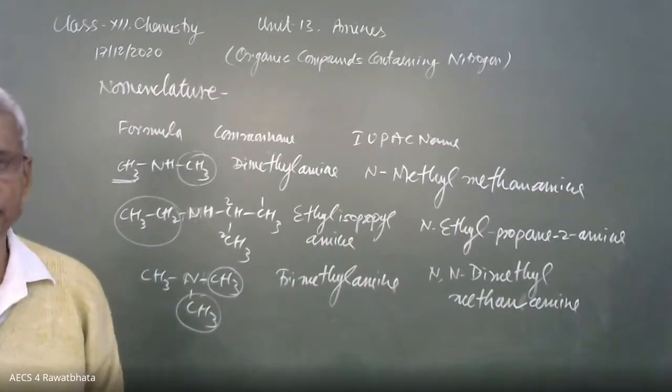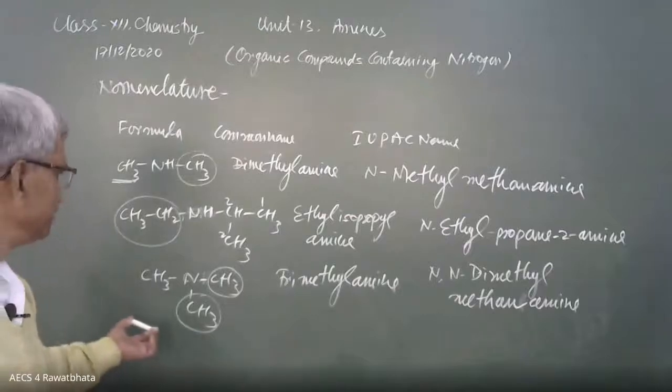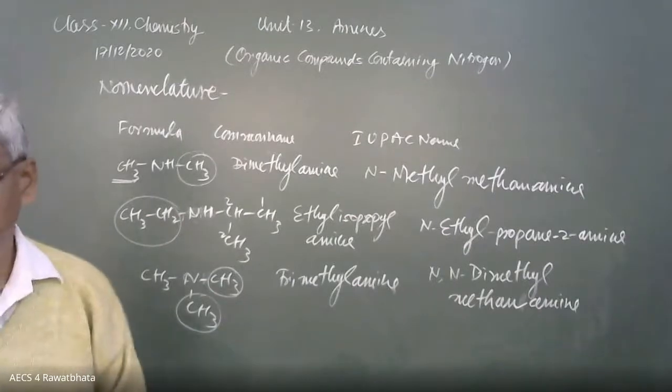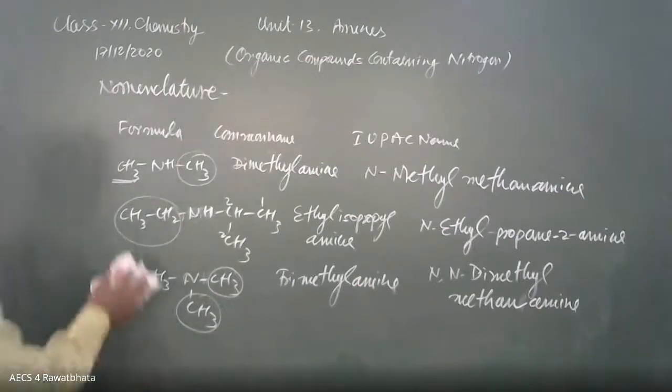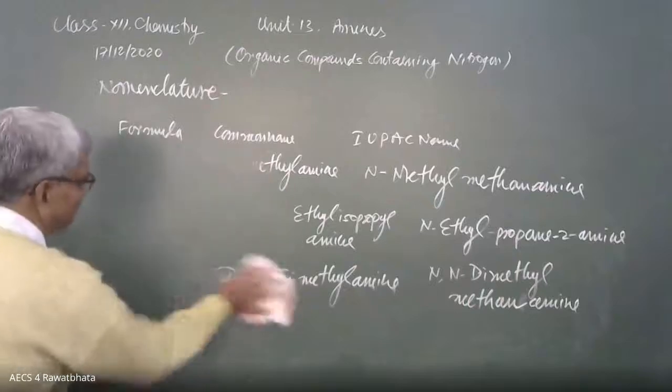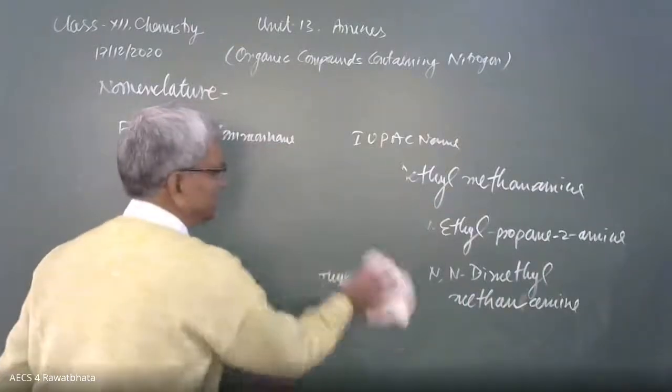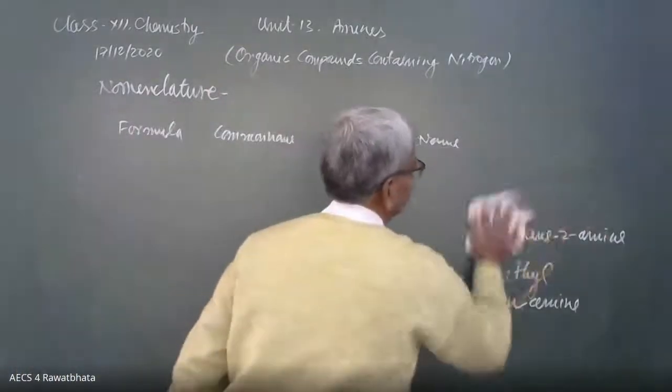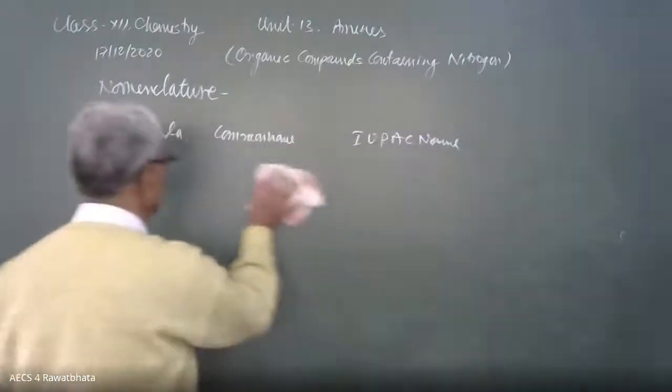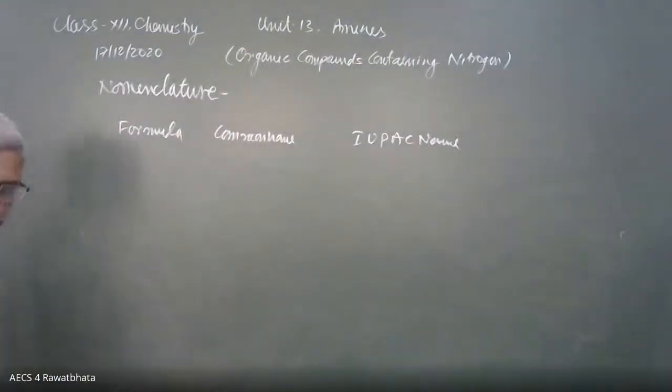It is 3 degree or tertiary amine. Simply this N,N should be clear. What is the meaning of capital N? It should be clear here. Then you can go up to any extent of the IUPAC system.